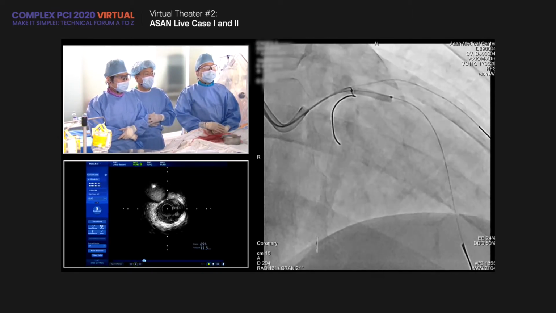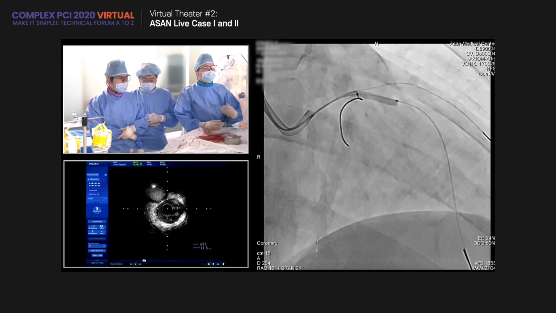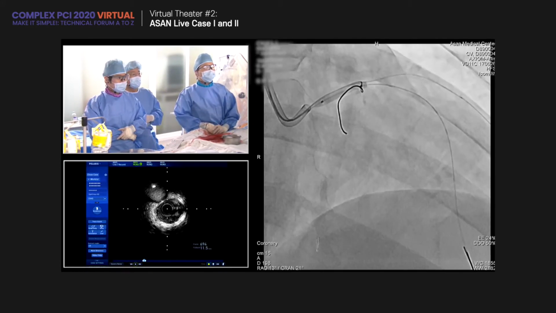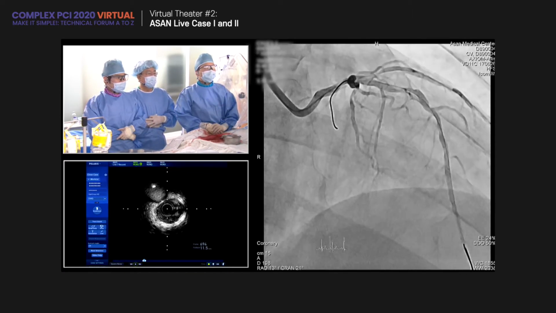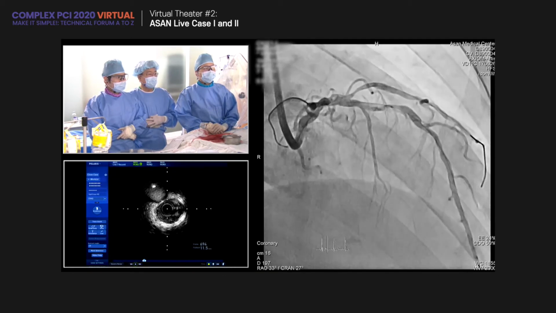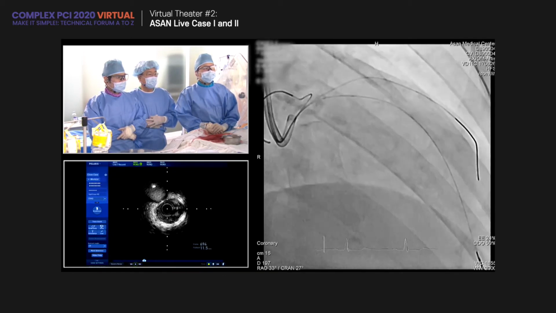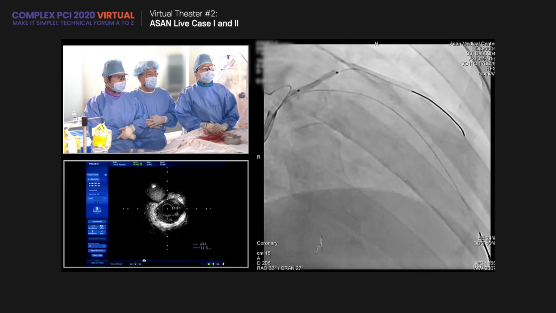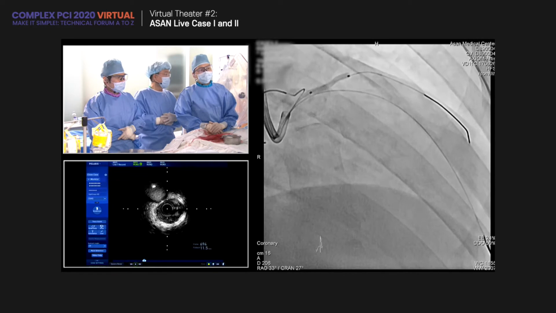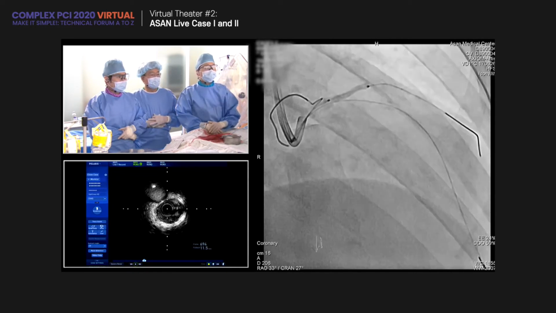3 wire. I pre-dilated the LAD with a 2.5 balloon. Next. And the left main ostium. Next. And check the angiography. Next. And dilated the RI with a 2.0 balloon. I used the soft balloon because the plaque was soft at the RI.